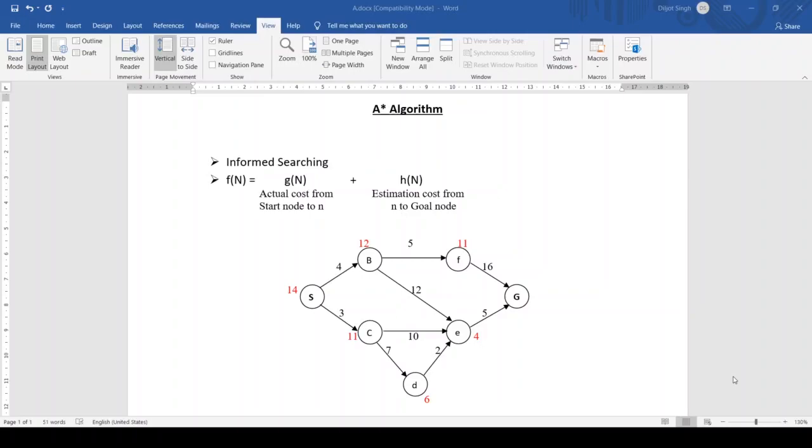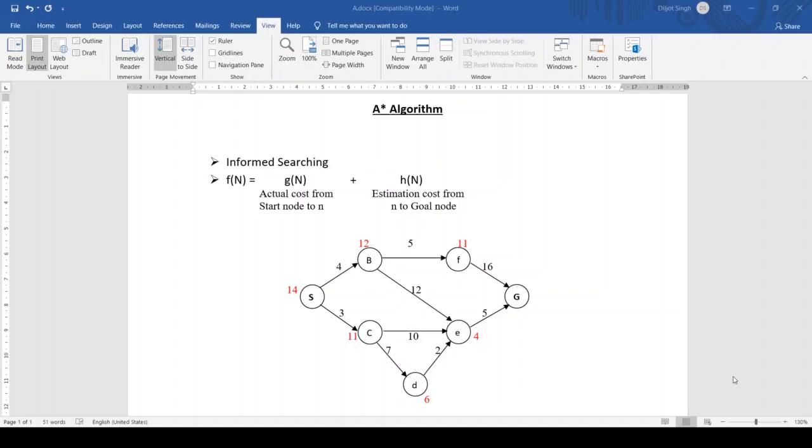A-star search algorithm finds the shortest path through the search space using the heuristic function. This algorithm expands less of the search tree and provides optimal results faster. In A-star algorithm, we use the search heuristic as well as the cost to reach the node.